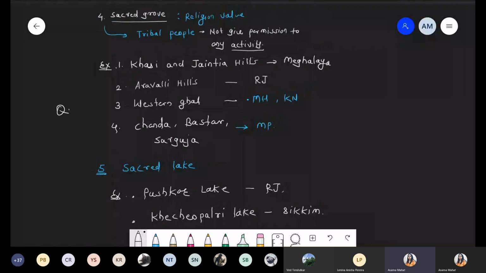Now under in situ conservation, first we saw that the biosphere reserve part is important. Now the sacred grove and lake part is also important. Now we are talking about the most important part: what is the meaning of hotspot? It is the last point of in situ conservation. So should I continue?